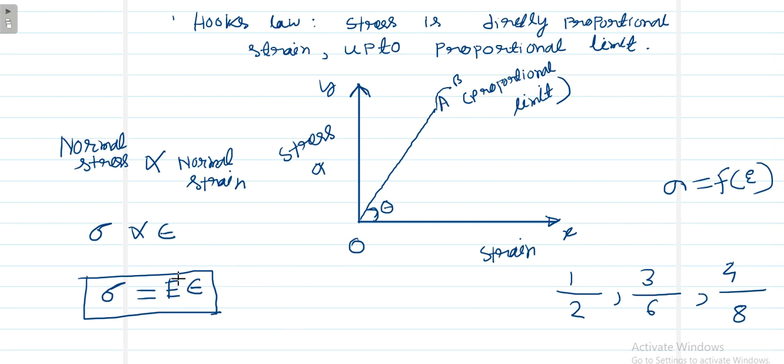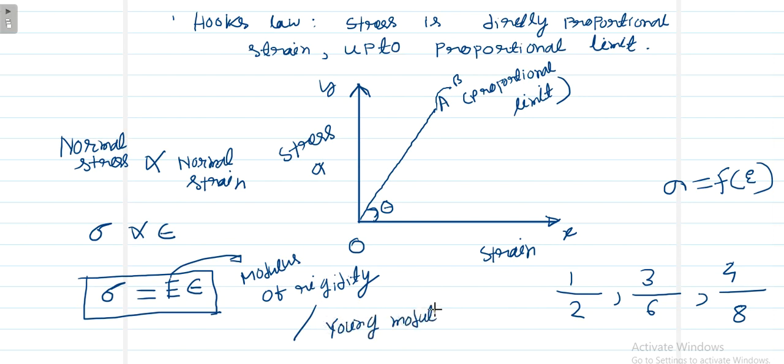Then this E is known as modulus of rigidity, or we can say it is Young modulus. In exams, various times they ask about the definition of Young modulus.